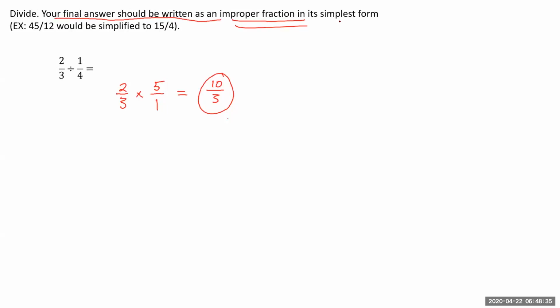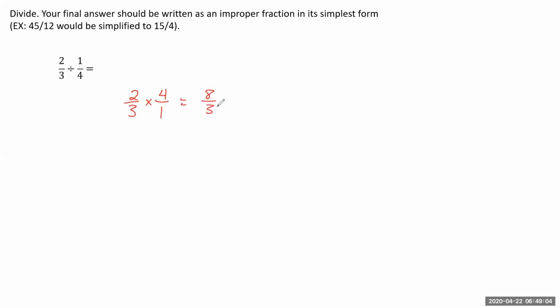So in the next question here, we are dividing fractions. So if you remember, dividing fractions can be easily turned into a multiplication problem by multiplying by the reciprocal. So 2/3 divided by 1/4 is the same thing as 2/3 times 4 over 1. And if you remember, multiplying fractions, we multiply straight across. So 2 times 4 is 8, 3 times 1 is 3.